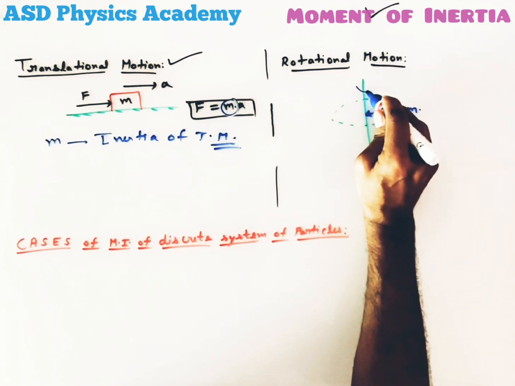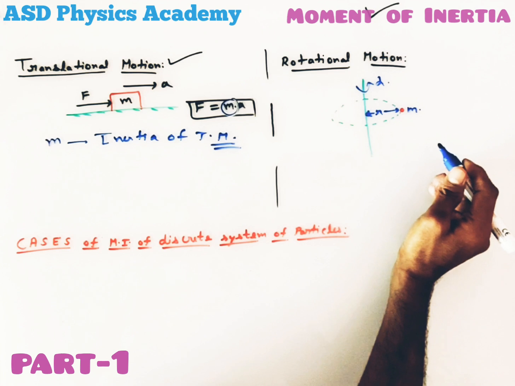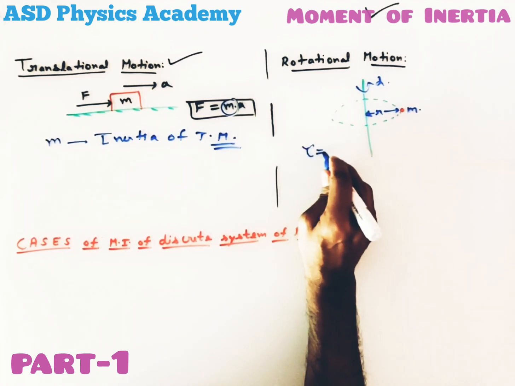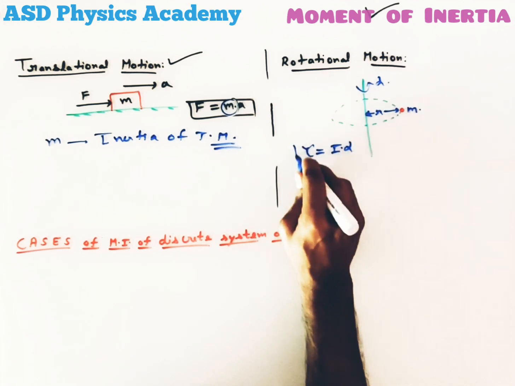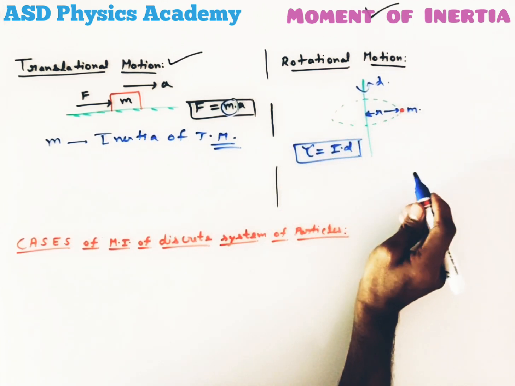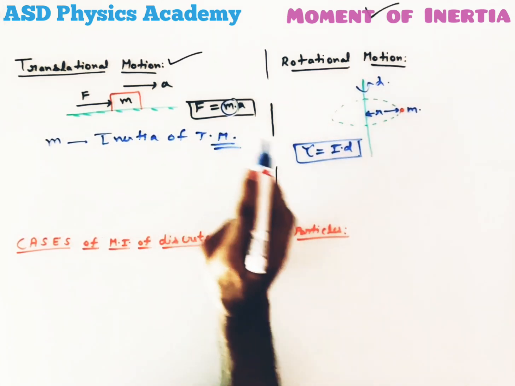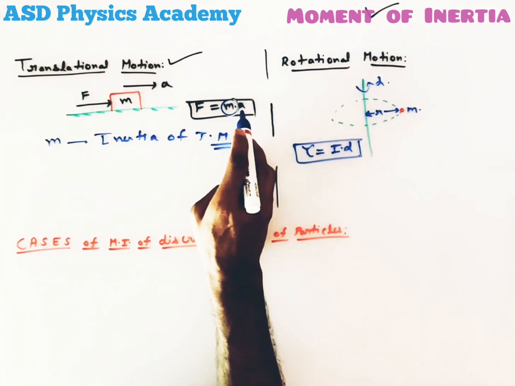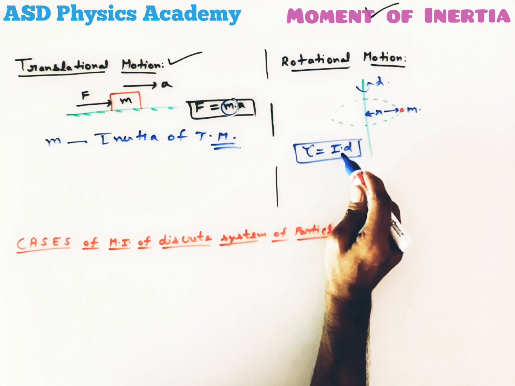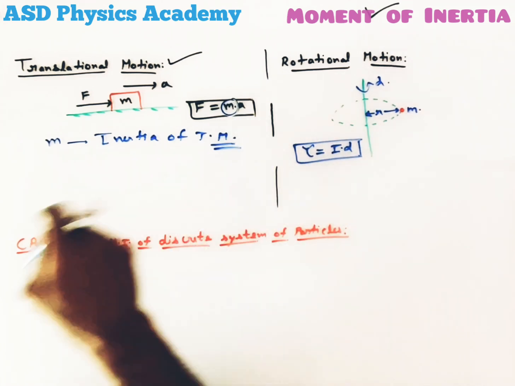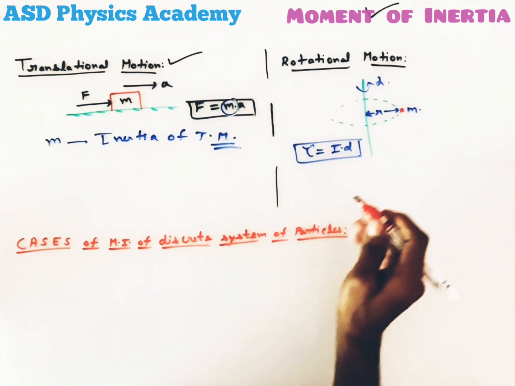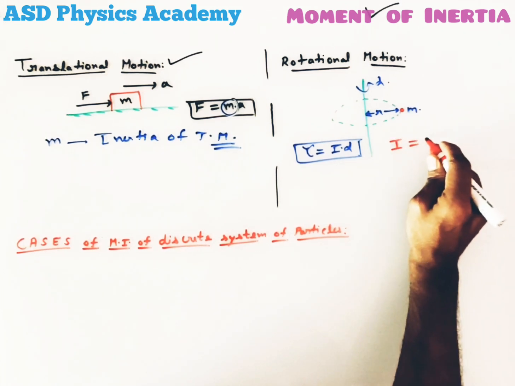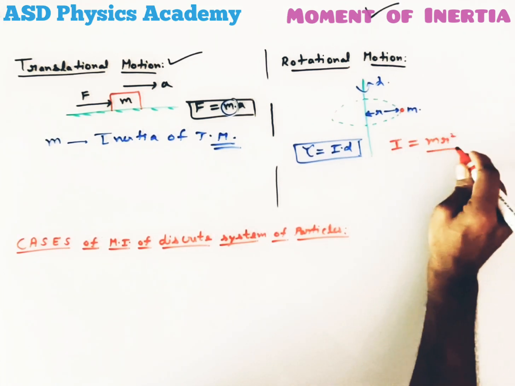radius r with angular acceleration alpha. Then torque acting on this particle is given by tau equal to I alpha. We can compare both these relations. Here torque is equivalent to the force, angular acceleration is equivalent to the linear acceleration, and this moment of inertia is equivalent to the mass. And here the value of this moment of inertia is given by I equal to mr square.